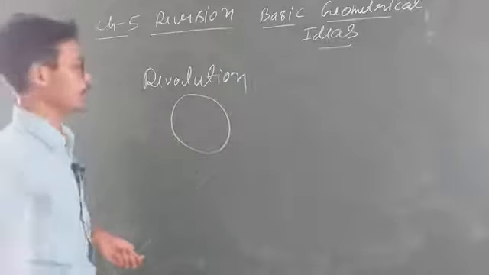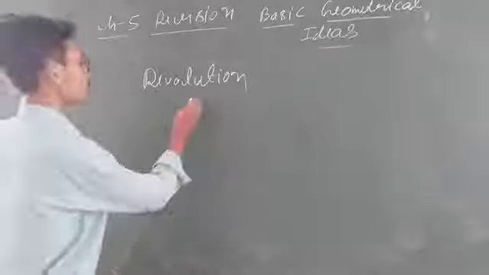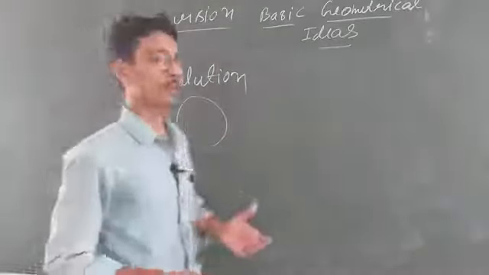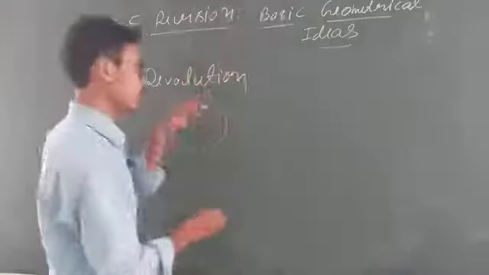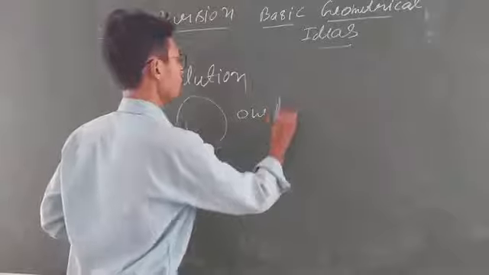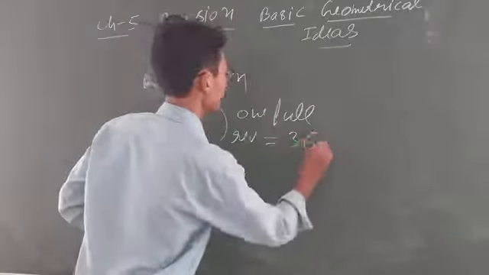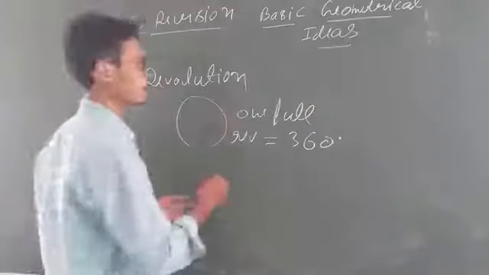Similarly, if you know about a clock, if this is our clock, the clock always revolves in a circular path and one full revolution is equal to what? 360. You know that very well. How 360 degree? Look, here I am going to explain.